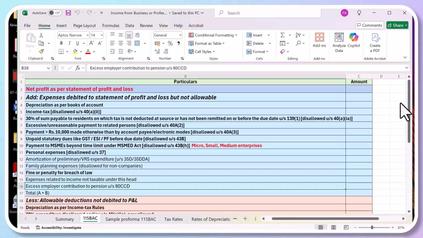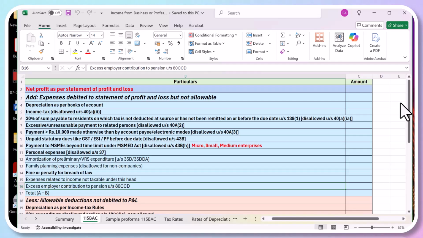Okay, fine. Then payments to micro, small, and medium enterprises. If you are dealing with small companies, which are micro companies, small companies, and if you are buying something from them, and if you are not making payment on time to them, normally the time is, if it is unspecified, within 15 days you are supposed to make a payment to small companies. But if it is a written agreement, that can be maximum 45 days. Okay, I'm just giving you this, but you don't have to remember that. You just have to remember that for all micro, small and medium companies, you are supposed to make the payment on time. Okay, fine. If you don't, it will be disallowed.